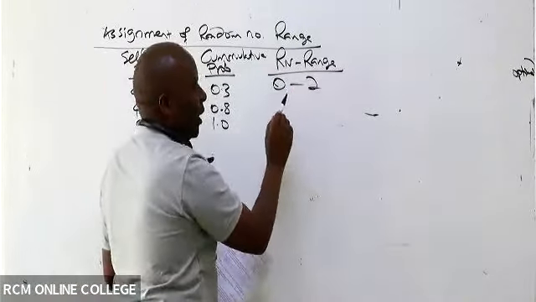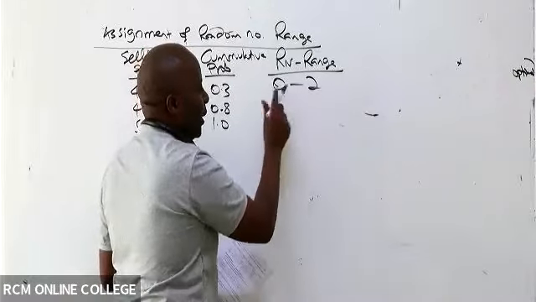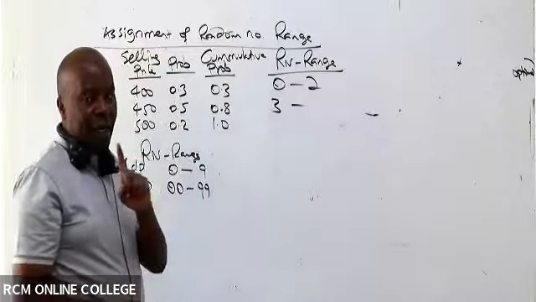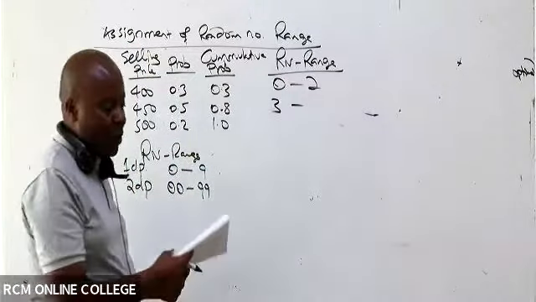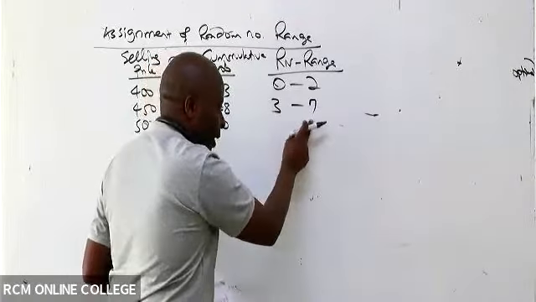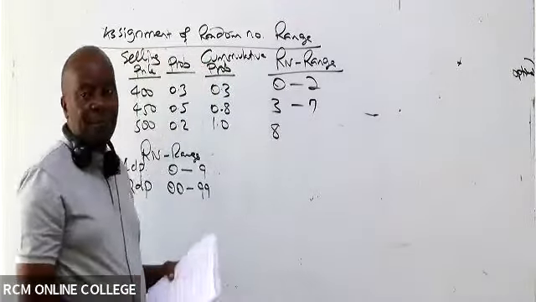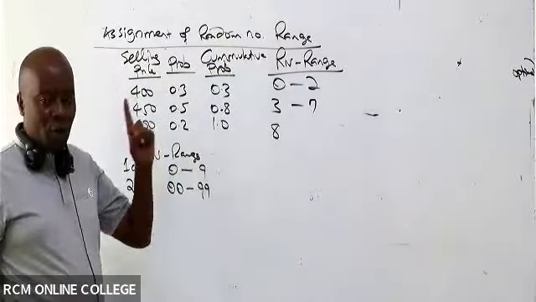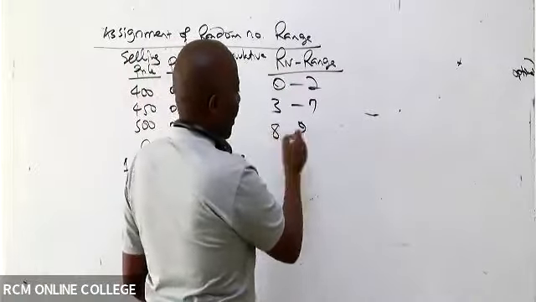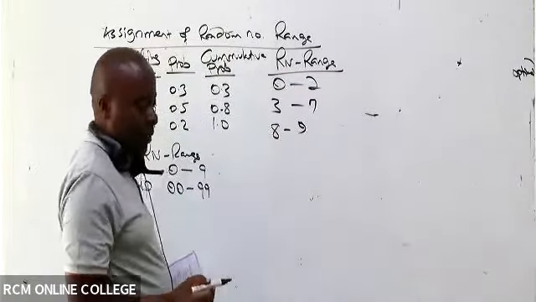Please look at this. The next class starts after the next number after this, which is 3, all the way to 8 minus 1. 8 minus 1 gives me 7. Then the next class will begin from the next number after 7, which is 8, so 8 all the way to 10 minus 1, which gives me 9. 8 to 9 like that.